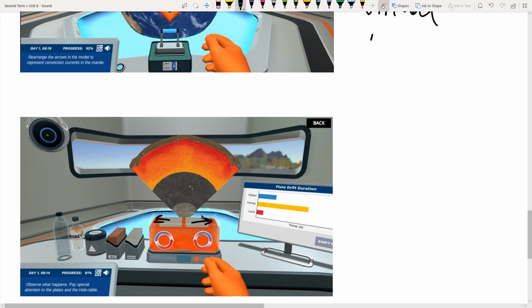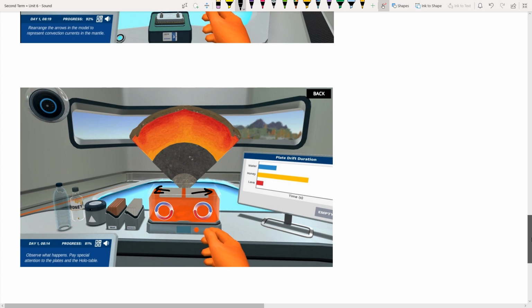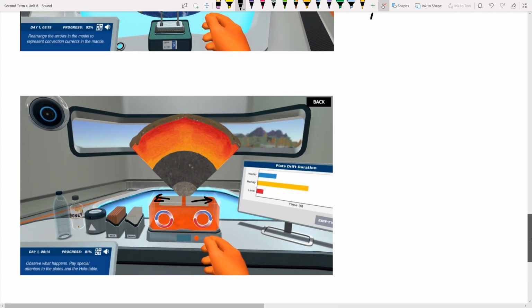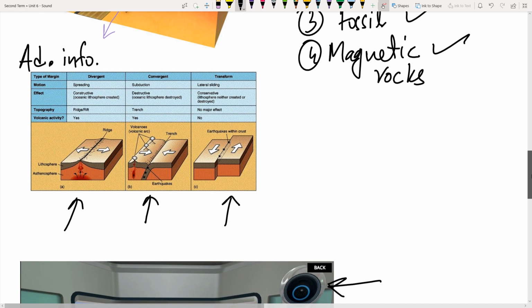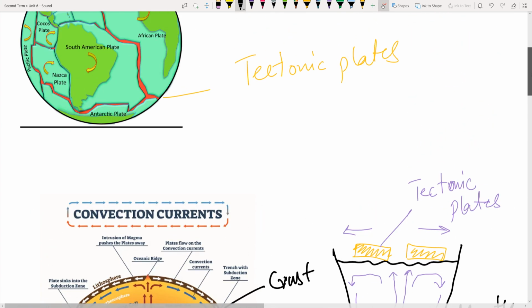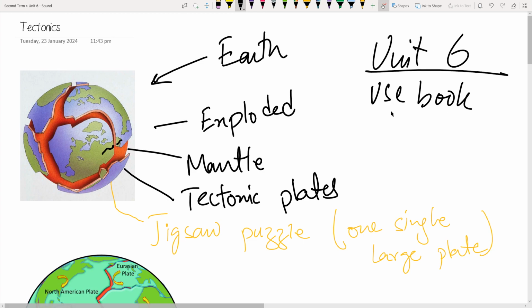Unfortunately, I couldn't store the imagery for this, because on OneNote I can only put pictures, and it's not possible to put videos over here. I would definitely put some of these simulations on YouTube if I got some time. But for now, for the sake of your review, please go through the book, because for Unit 6, I would highly recommend using the book, right? Please go through the context of the book, read the context.